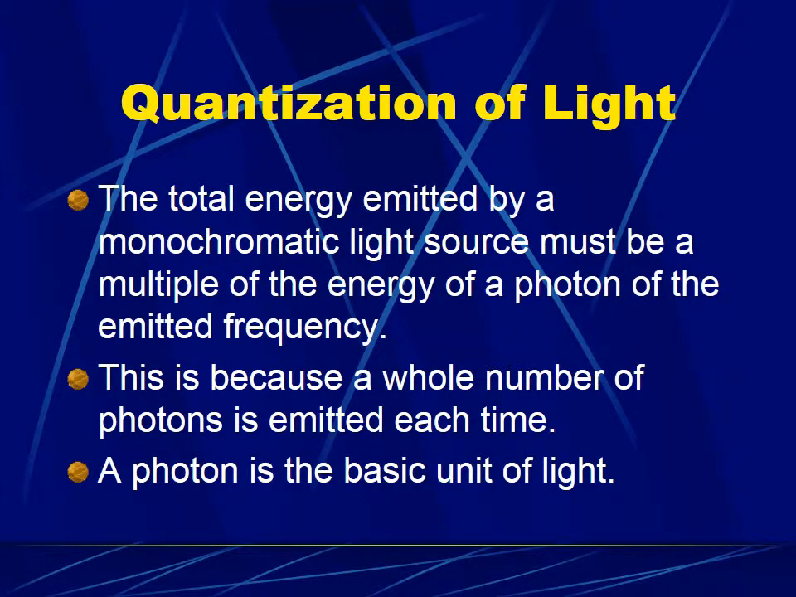So the total energy emitted by a monochromatic light source must be a multiple of the energy of a photon of the emitted frequency. What this means is a monochromatic light source is a light source that's giving off only one frequency of light. If we were to collect the energy given off by that light source, the total amount of energy must be a multiple of HF, because HF is the energy of a single photon, and we always must get a whole number of photons. There are no fractional photons.